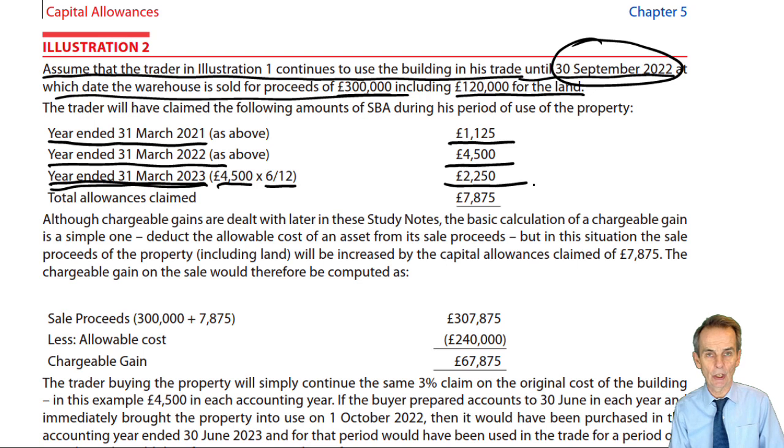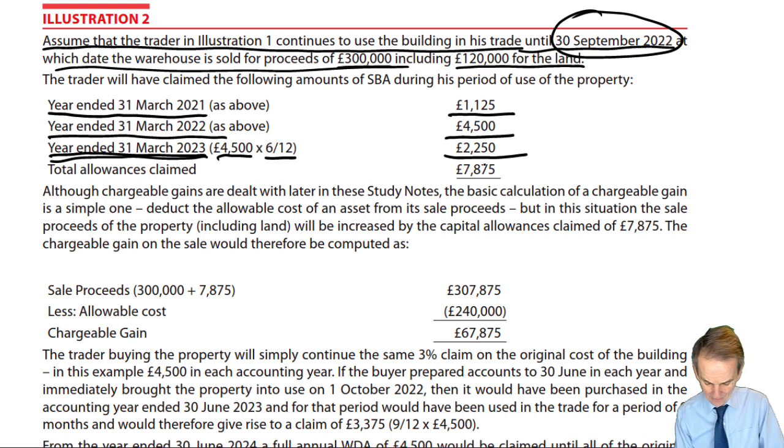The tax year? Well, that awaits us in Chapter 6. But what we have here is, in that accounting period of sale, time apportioned WDA, normal capital allowance, no balancing adjustment in relation to the capital allowances computation, and instead a revised capital gains calculation. Now, as we can see here, we've got total allowances that have been claimed over the period since first construction.